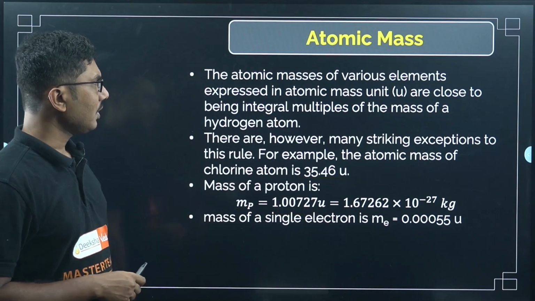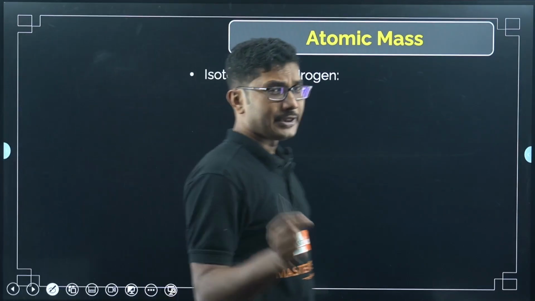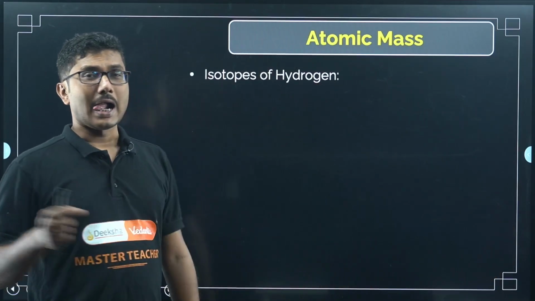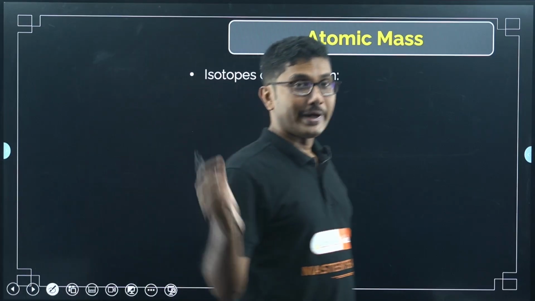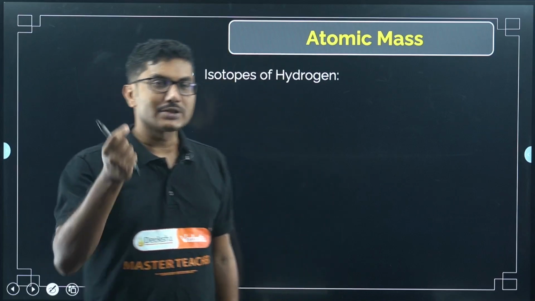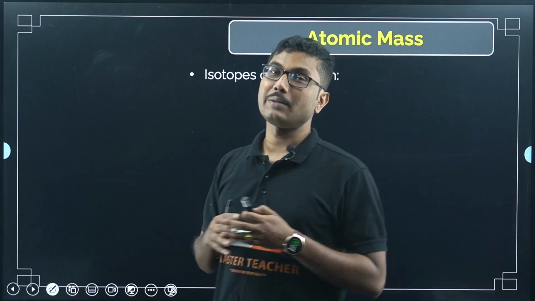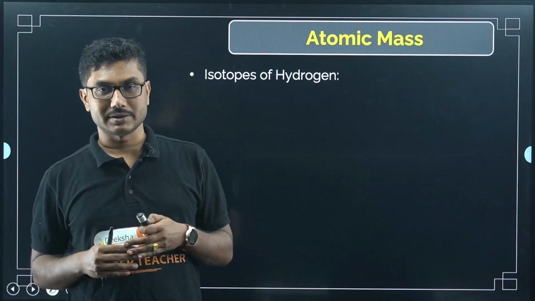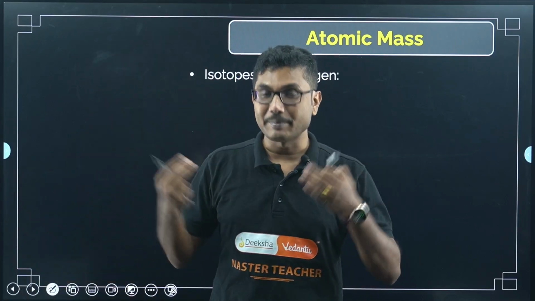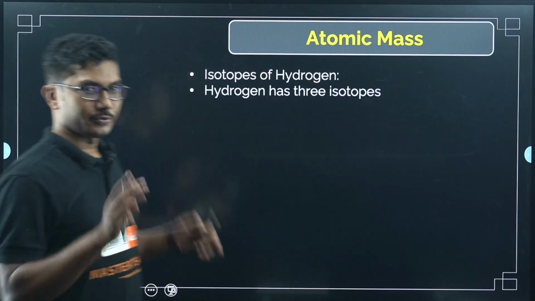Now, isotopes of hydrogen. What is the meaning of isotope? I hope you know. Isotope means different weights of a single element present in nature. Chemically they are the same, their chemical properties are the same, but they have different masses. If their mass is different but the number of electrons in the outer shell is the same, then they are called isotopes. So hydrogen has 3 isotopes, right?